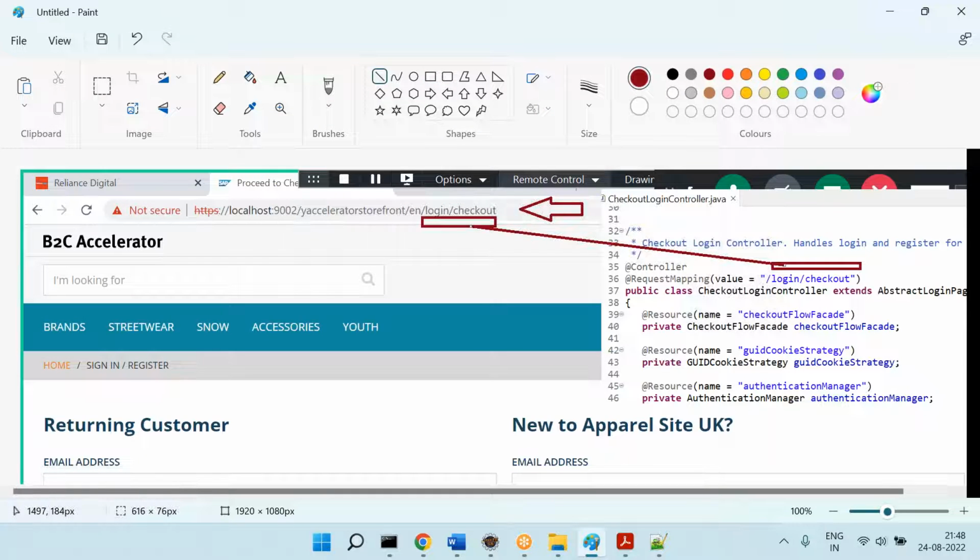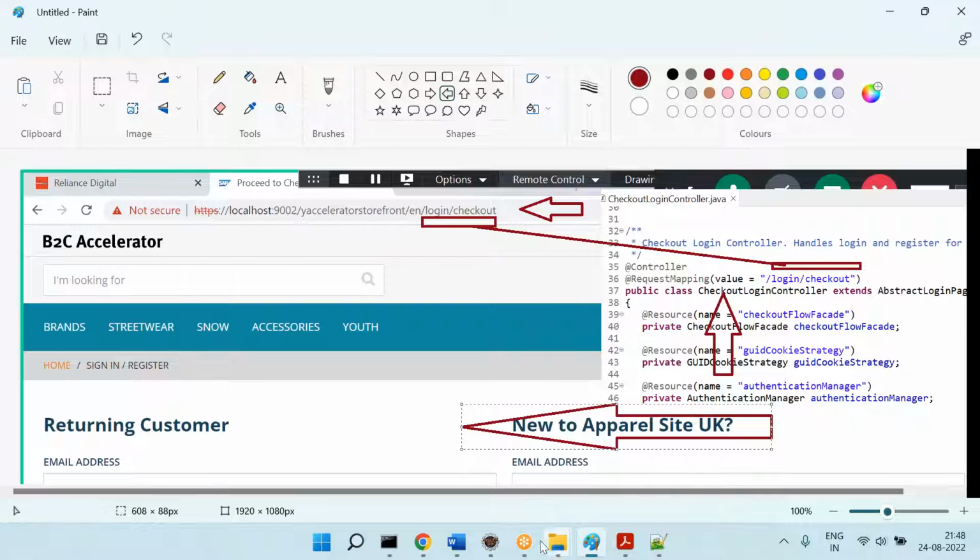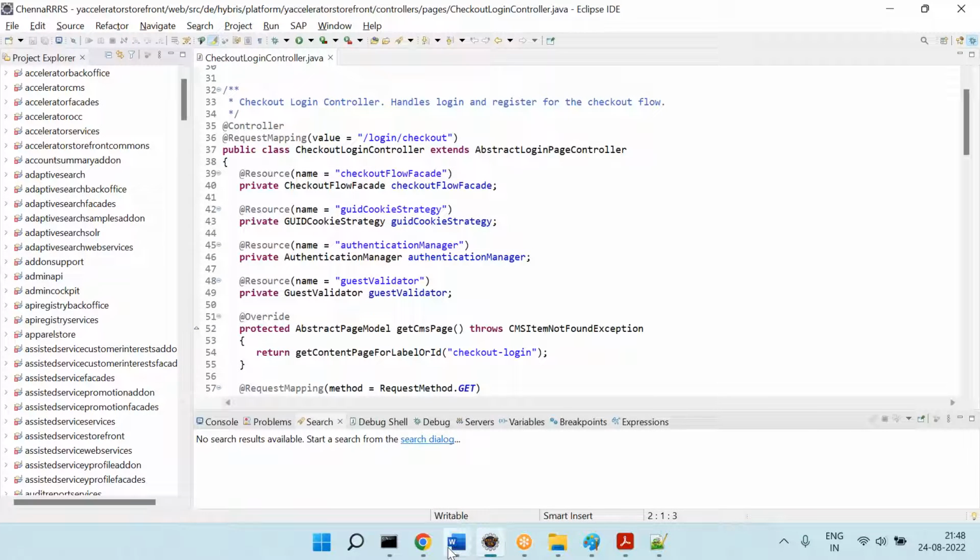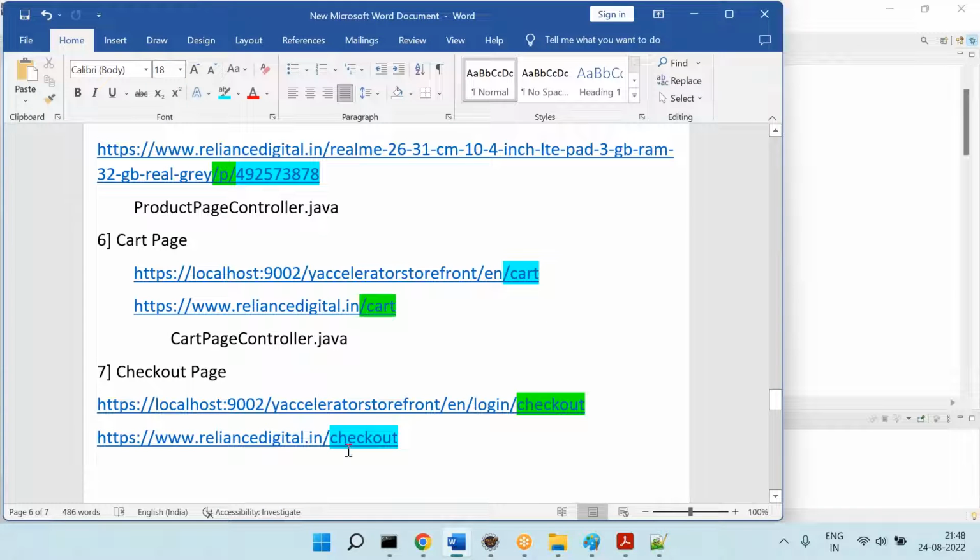So the URL pattern is matching with the controller request mapping. That means when you hit the URL, this is the controller called. It has a bunch of logic that will be executed and give some results, which you take and display in the UI. So this is the login checkout, right? For login checkout, what is the corresponding controller?